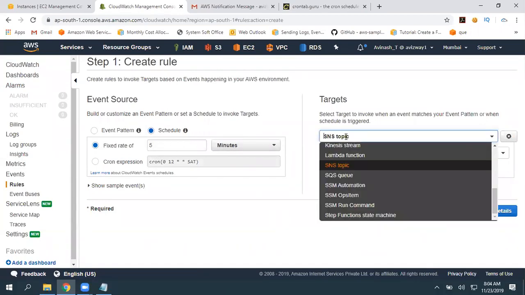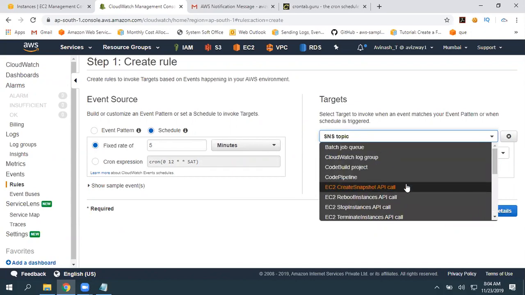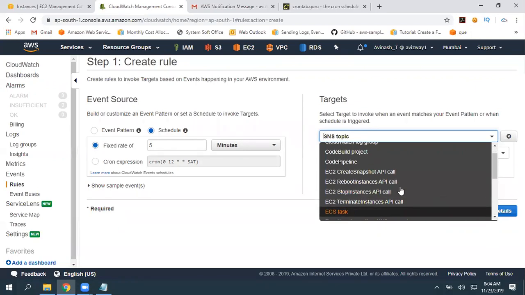So now here, when you click and scroll up, we have the option create snapshot API call. Every 5 minutes, it is going to create a snapshot. Reboot instance API call: every 5 minutes, your instance is going to reboot. After 5 minutes, your instance is going to stop. Our instance is going to terminate. So these are the options related to EC2 that we can perform by using this.